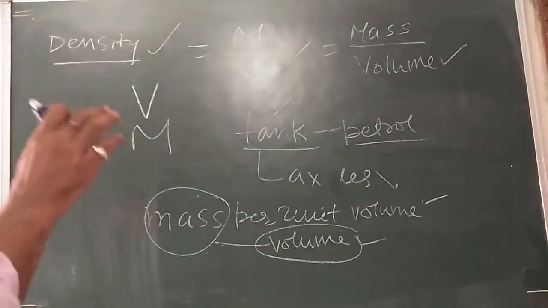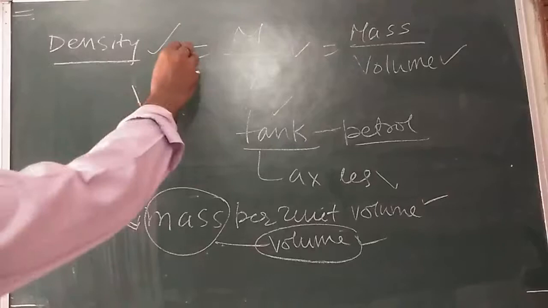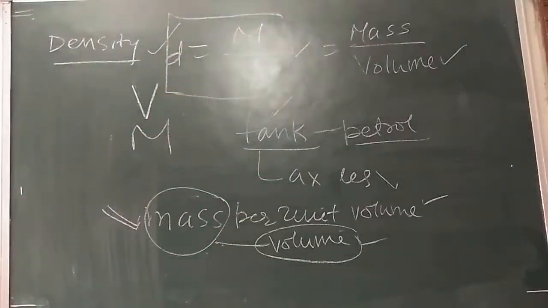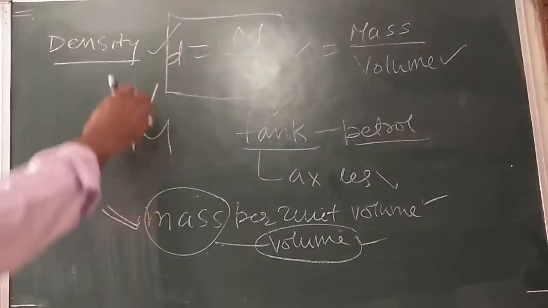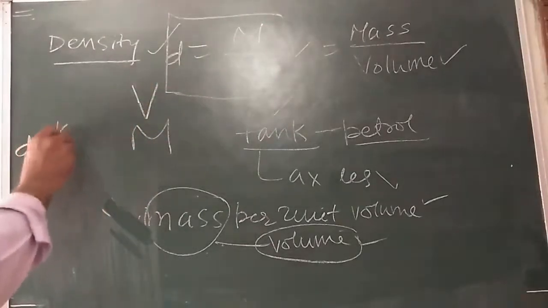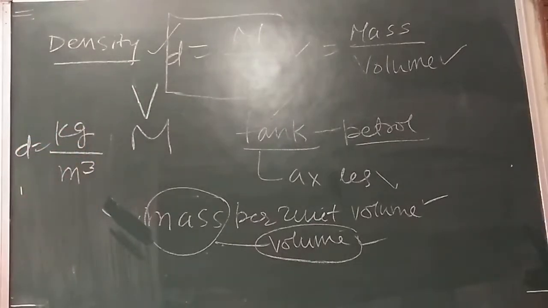Density of a substance is defined as the mass per unit volume. Write down. So density D is equal to m by V. The unit of density: the unit of mass is kg, the unit of volume is meter cube. So kilogram per meter cube is the unit of density.